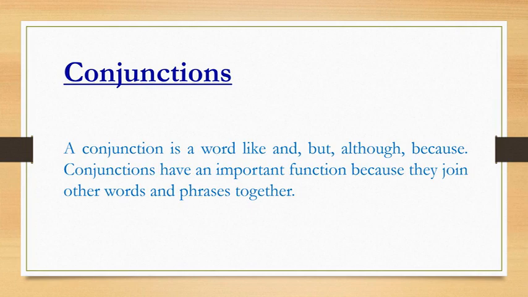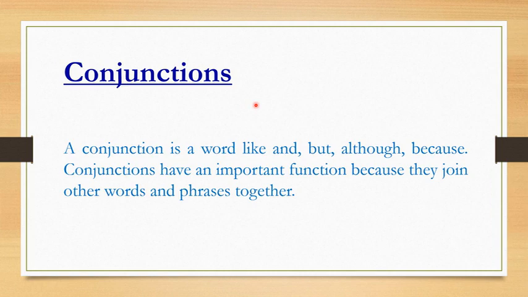Conjunctions. As we know that there are eight parts of speech, and out of those eight, conjunction is one of the important parts of speech. So do you know what conjunction means exactly? Con means two and junction means join together. Conjunct means to join together. So this is the simple meaning of conjunction.